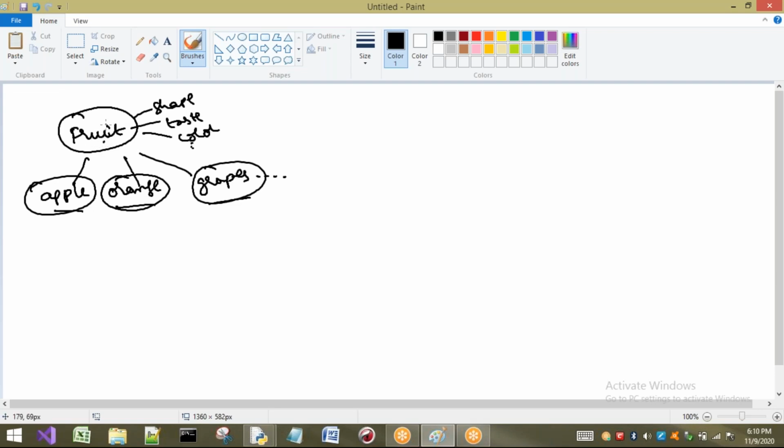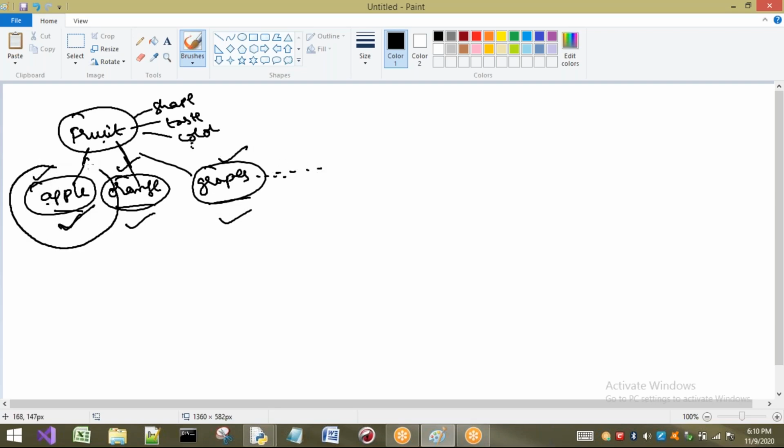So all the properties of this fruit are available for apple, so I am calling apple a fruit. All the properties of this fruit are available for orange, so orange is called a fruit. If the properties of fruit are not available for orange, for example, it is not called a fruit. Okay, so fruits can be any number. By using this class, I can create any number of objects. This is one object, this is the second object, this is the third object, and so on.